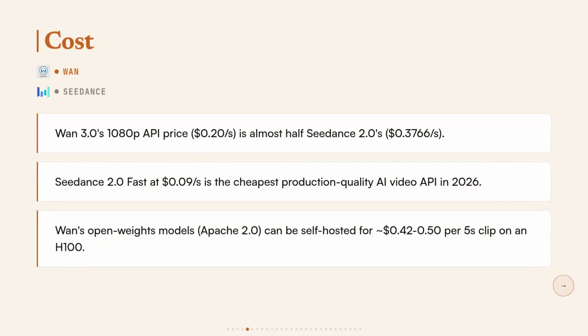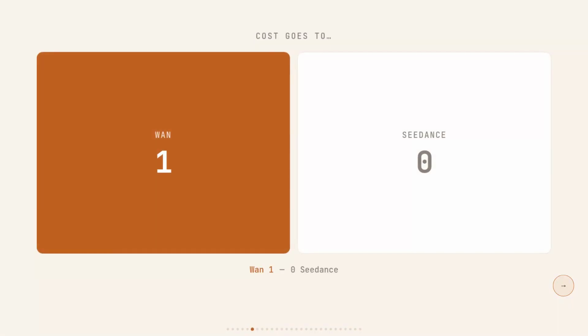Now, Seedance's Fast variant at $0.19 per second does actually undercut Wan's standard 720p price, so if raw per second cost at the budget tier is your only metric, the gap shrinks. But the moment you step up to 1080p or need consistent quality, Wan's pricing advantage is real and it compounds fast at scale. Wan takes cost and it's not subtle. At 1080p, you're paying nearly twice as much for Seedance at standard quality.